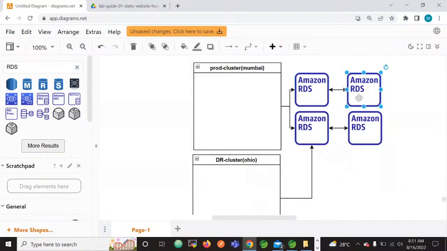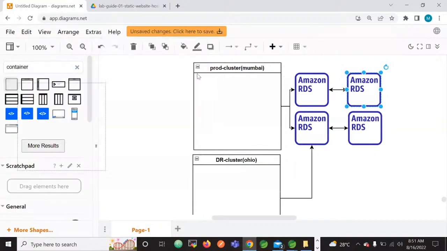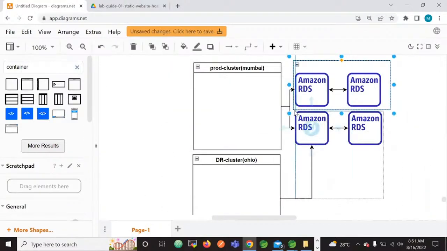These databases are kept in the Mumbai region, whereas these are the databases in the Ohio region. This is the Ohio region dataset.